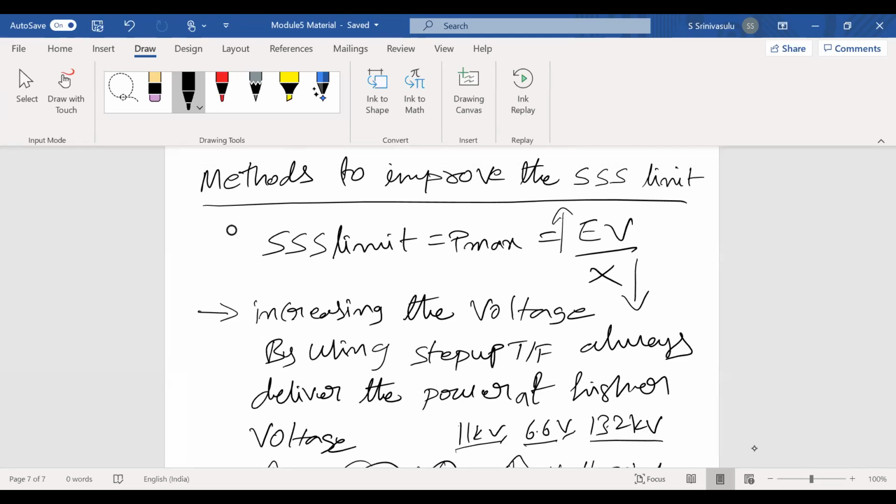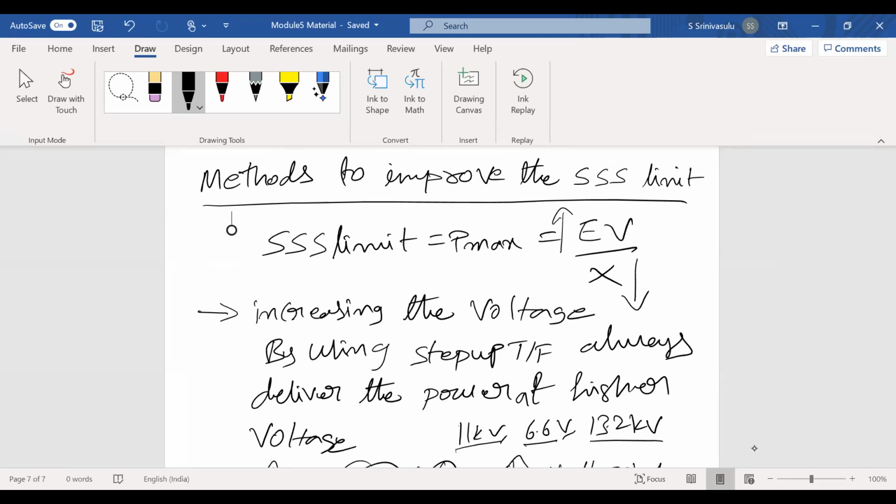Any power transfer at the higher voltage means the current rating also decreases. When the current rating decreases, losses decrease, and the size of the conductors also decreases. Efficiency increases, so many advantages. That's the reason in power systems, power is always transferred at higher voltages rather than lower voltages.